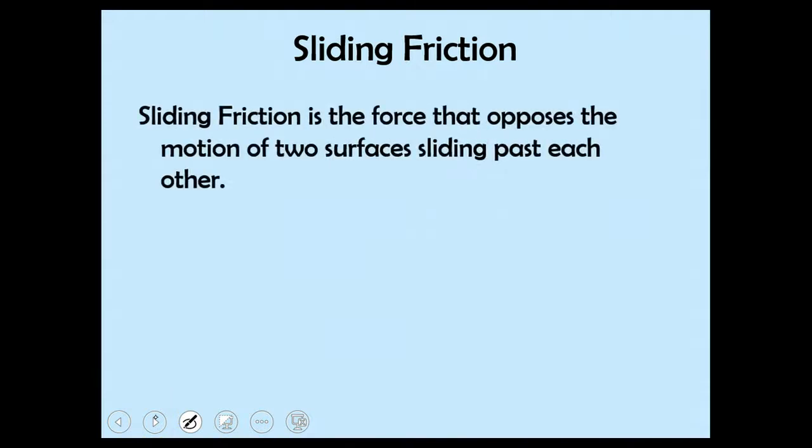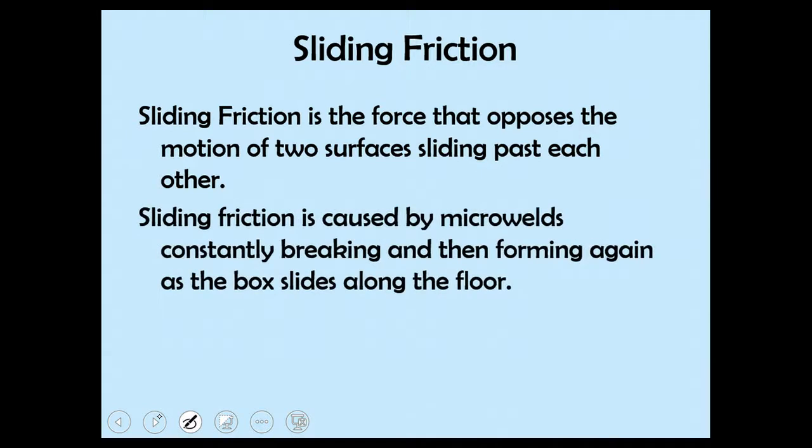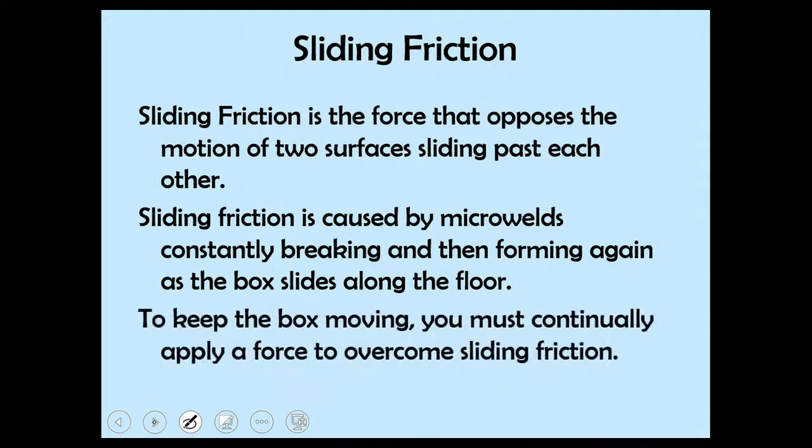So sliding friction is the force that opposes the motion of two surfaces sliding past each other. Sliding friction is caused by the micro welds constantly breaking and then reforming again as the box slides along the floor. To keep the box moving, you must continually apply a force to overcome the sliding friction.